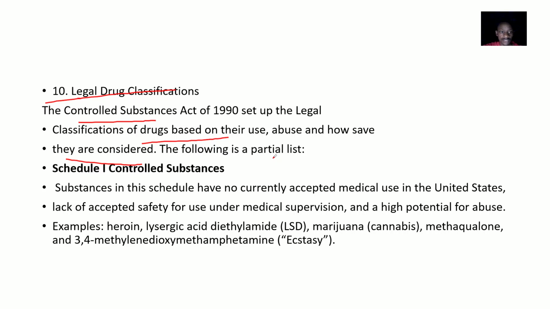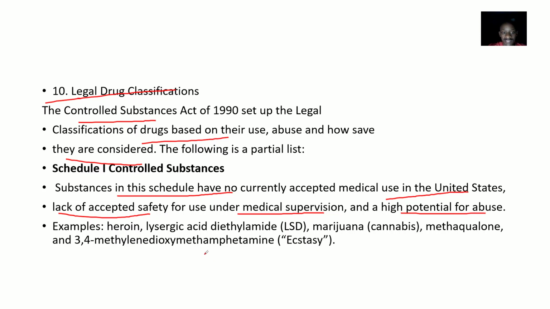Now, for Schedule 1, substances in this schedule have no currently accepted medical use in the United States, a lack of accepted safety for use under medical supervision, and a high potential for abuse.